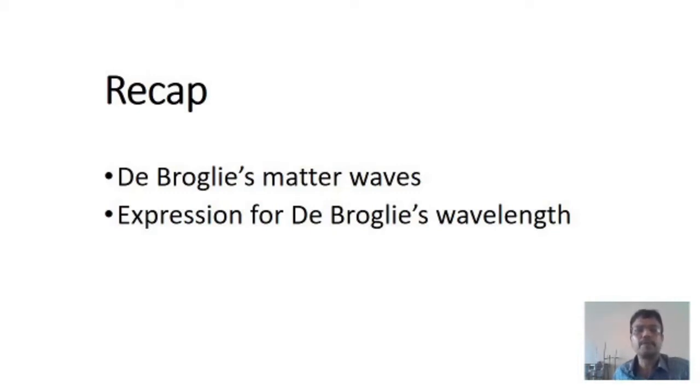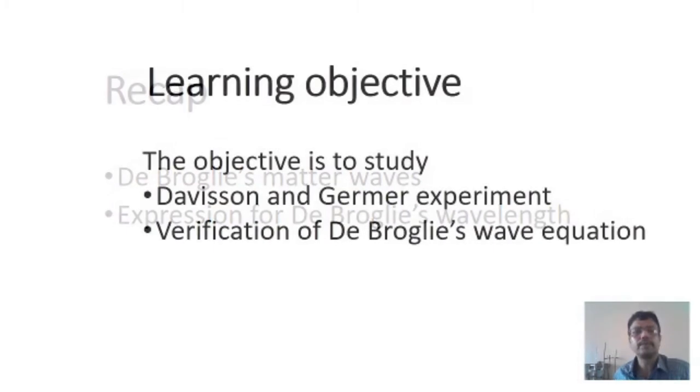The expression for de Broglie wavelength is lambda equals h by p, or lambda equals h by momentum, h by mv, or lambda equals h by square root of 2mE. E is the kinetic energy, h is Planck's constant, m is the mass of the electron, lambda is the wavelength of the electron. The same de Broglie wavelength is also expressed as lambda equals h by square root of 2meV, where V is the potential difference applied between anode and cathode.